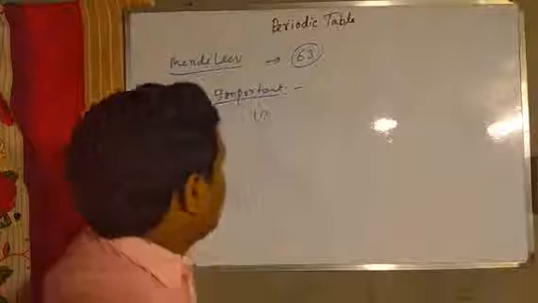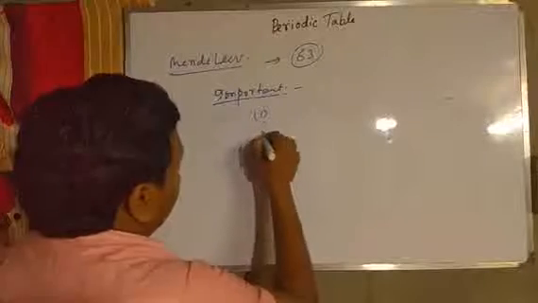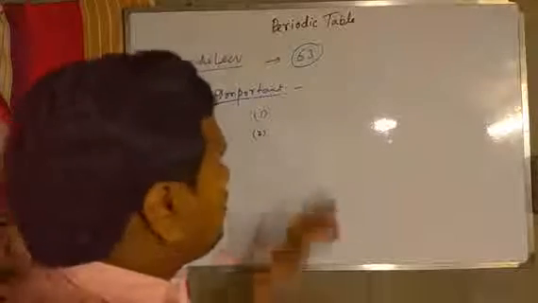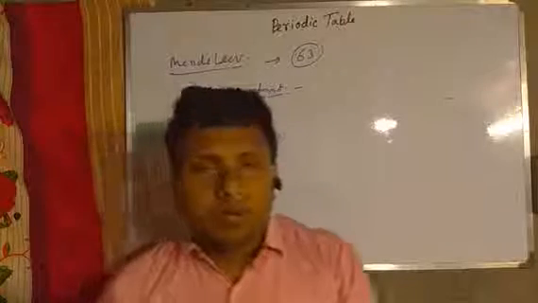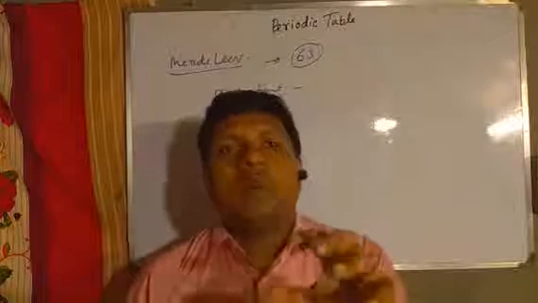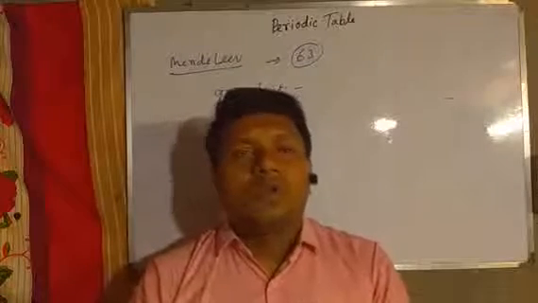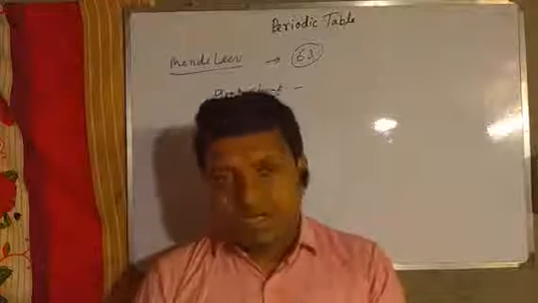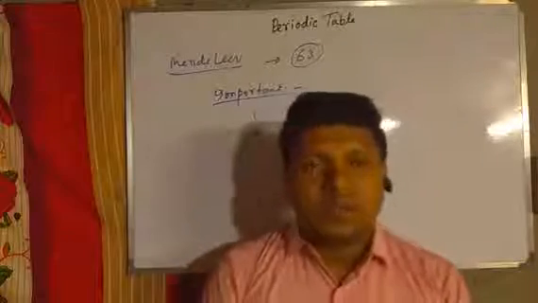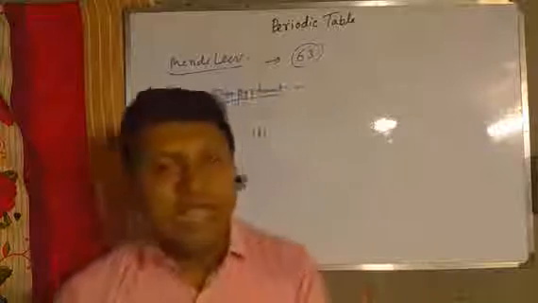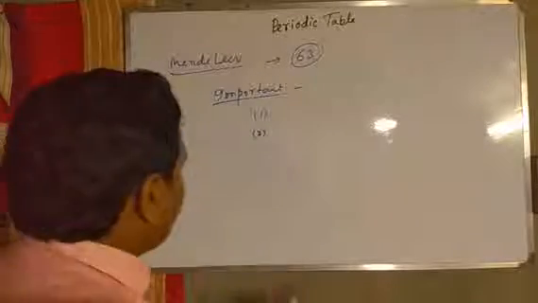Number 2, only 63 elements were discovered, so a lot of positions were empty, which helped scientists discover some new elements.